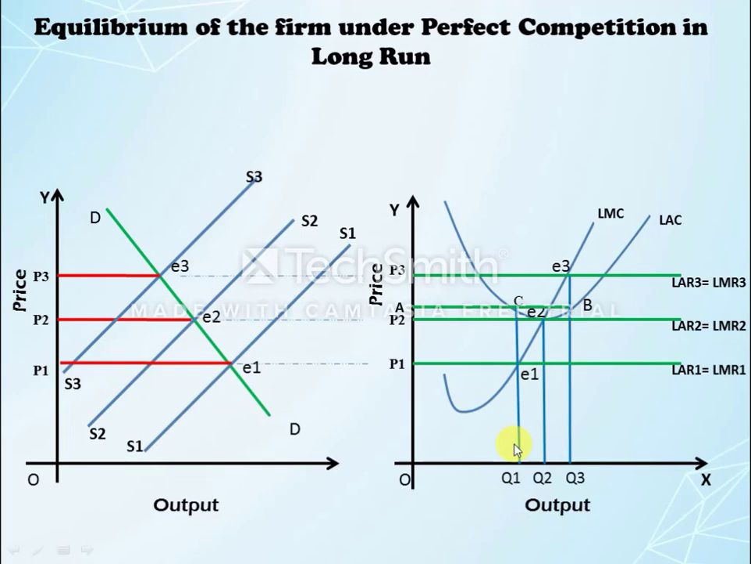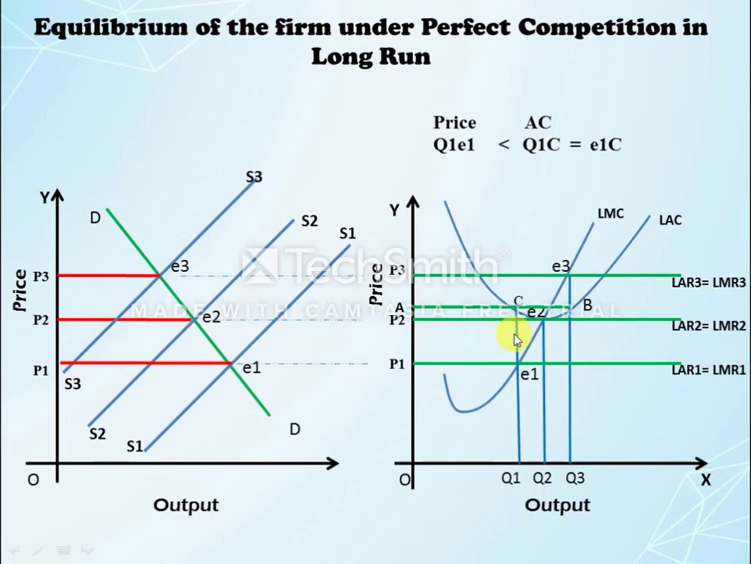But here the long run average cost is above the long run marginal revenue curve or long run average revenue curve. So therefore the average cost of production is Q1C and the price of the product is Q1E1. It means the price is less than average cost. So therefore the firm incurs a loss here, that is E1C. E1C is the loss incurred by the business firm.